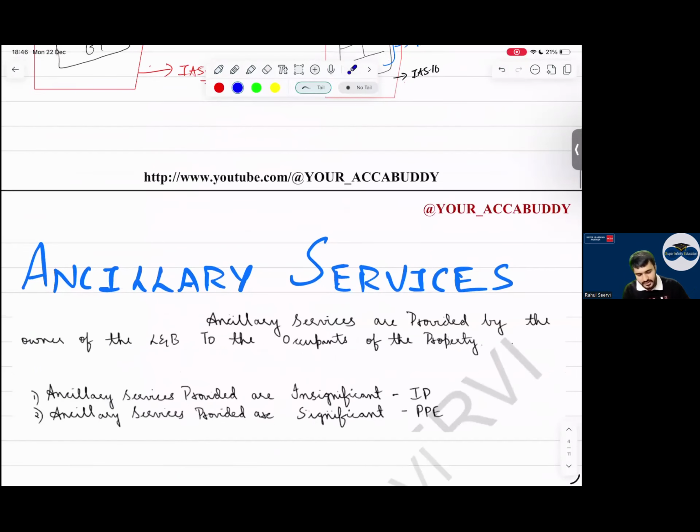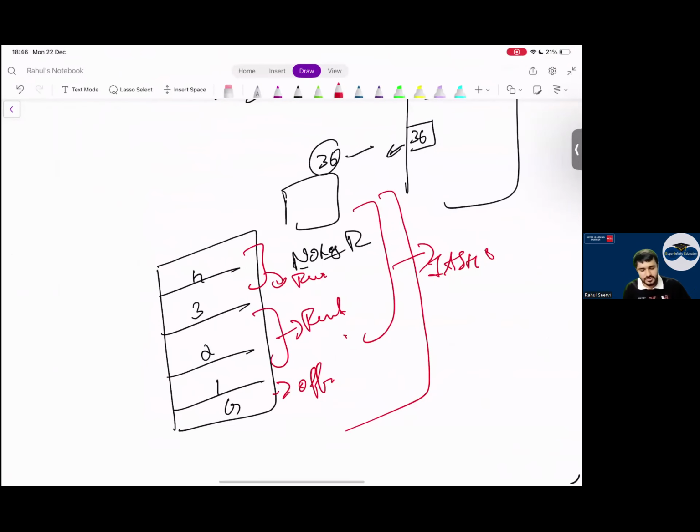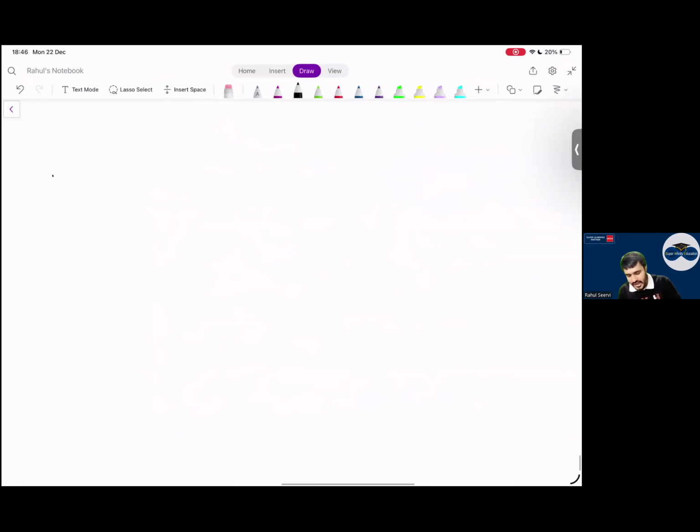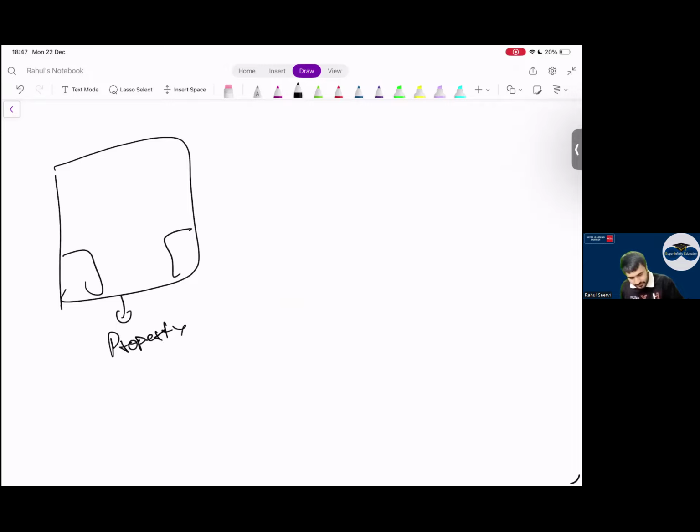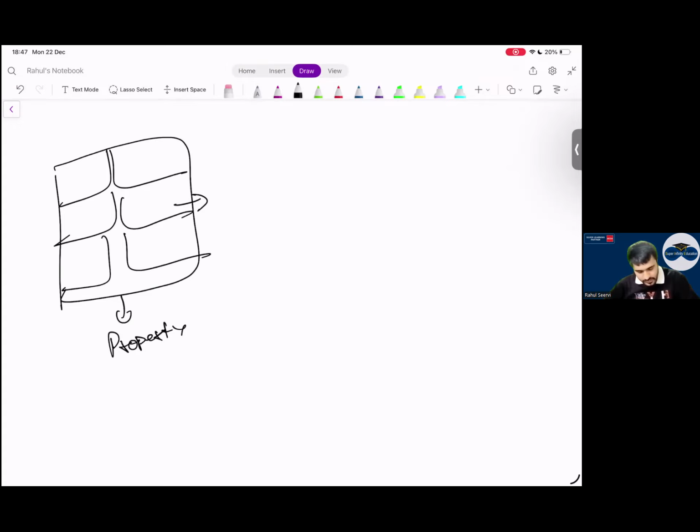Now coming to the next thing, ancillary services. Here arguments can be there in this topic. So just listen from a practical exam point of view. I have not seen any question in SBR or FR till now regarding this topic, but I'll still take it. Now everyone, this is a property which belongs to me. Let's take 10 flats, total 10 flats. I say this is my property. Here 6.